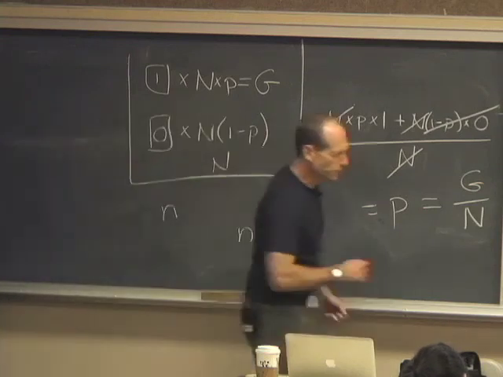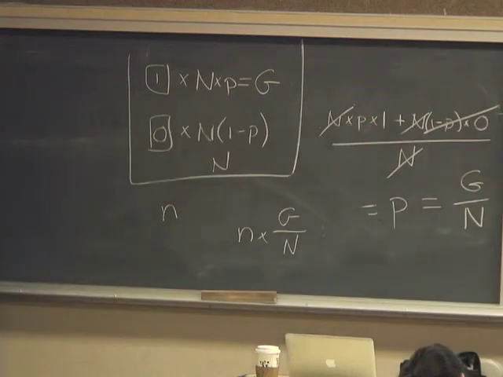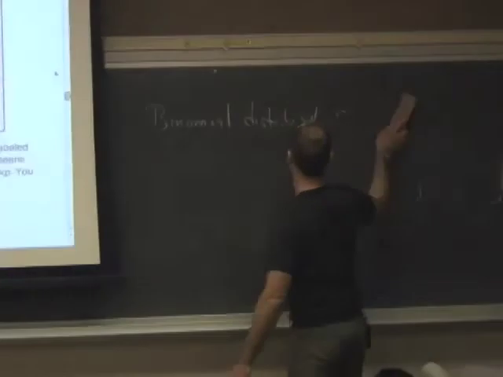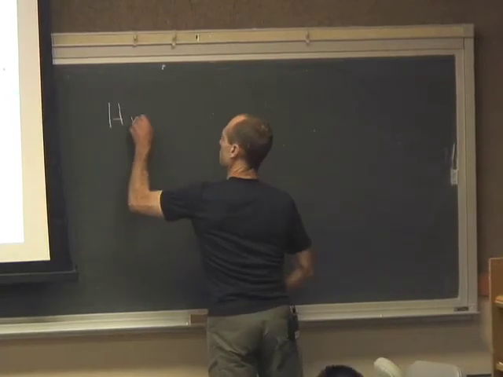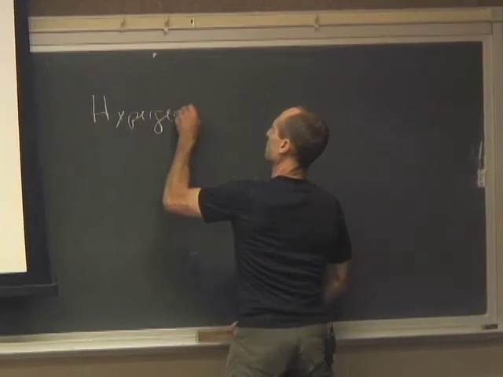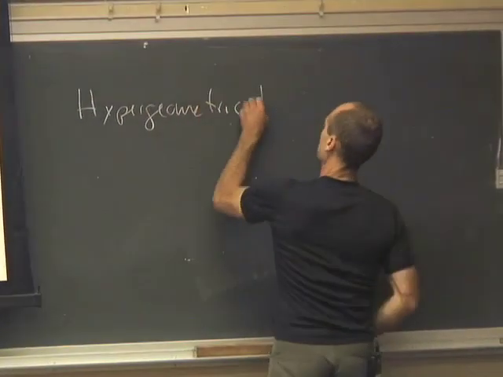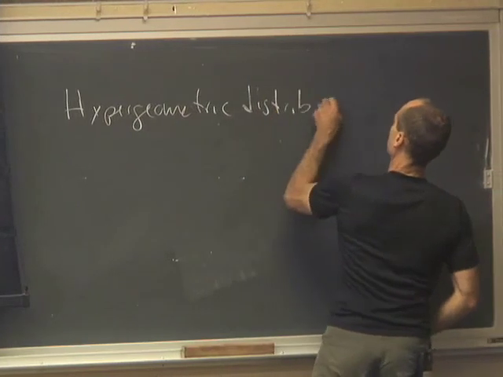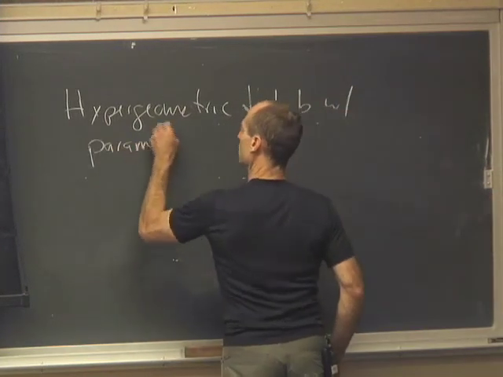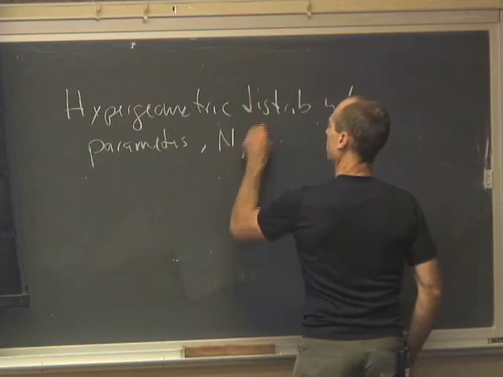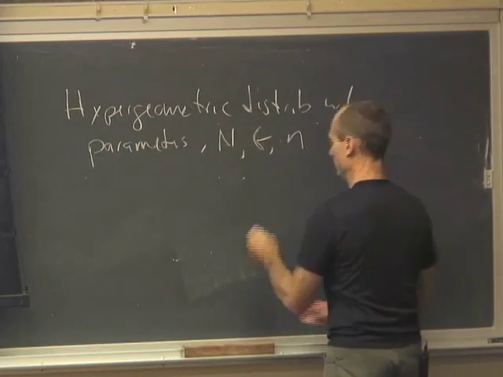If I wanted to do that from the definition of the expected value, what would I have to calculate? So suppose I have a hypergeometric distribution with parameters big N, big G, and little n.